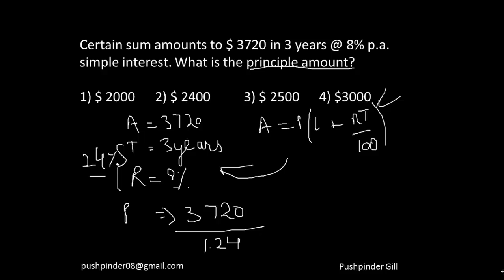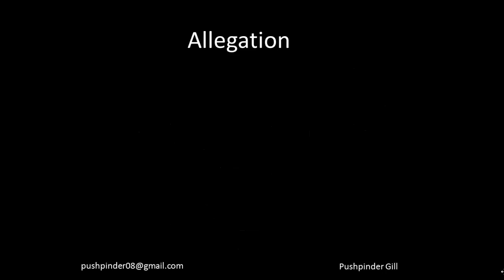So okay, this is another easy way to solve this question. Now let's just understand. So there is a concept called allegation which we learn in the averages topic. I'm going to use that concept over here. Fine. So now allegation is a very wonderful concept. Now what is the allegation concept?